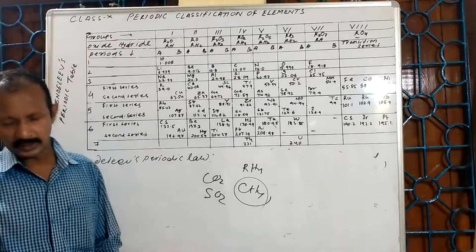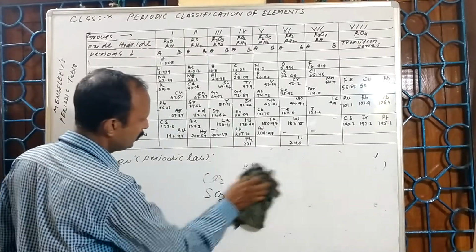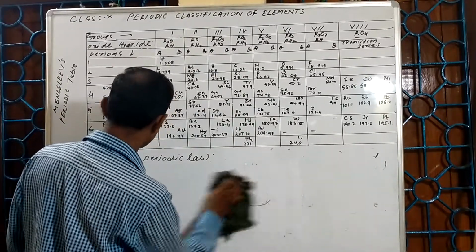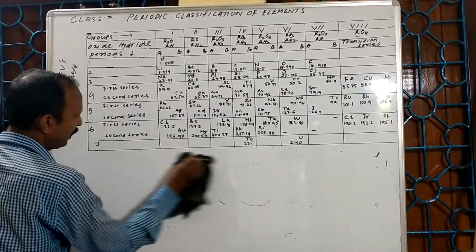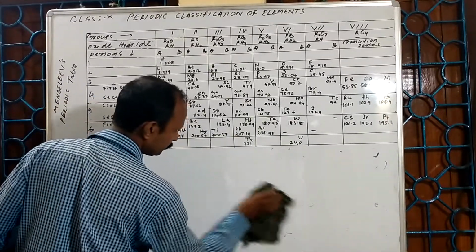Now I am going to discuss the salient features of Mendeleev's periodic table.